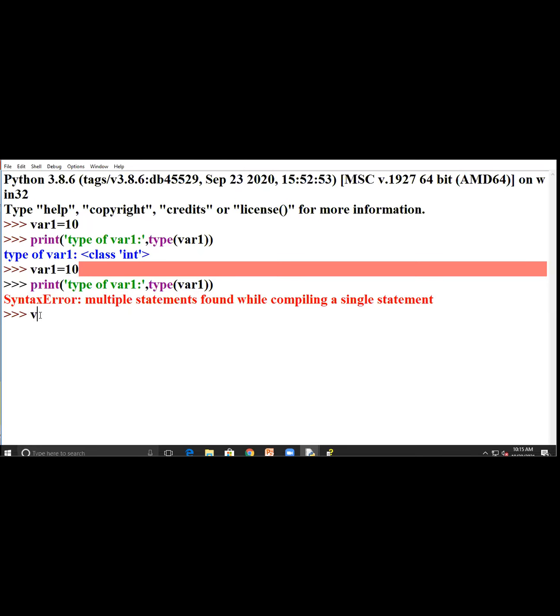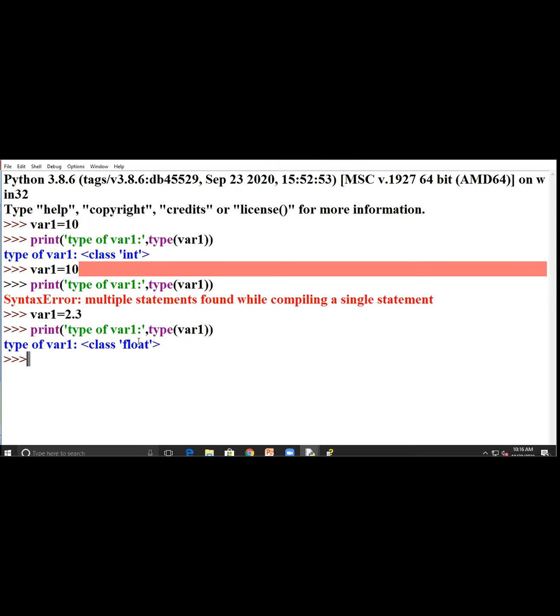Suppose here I write var1 is equal to 10.3. So it is a float. Can anyone tell any example of a different data type that you know?